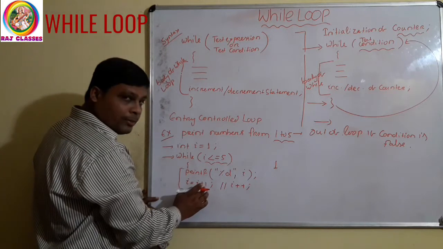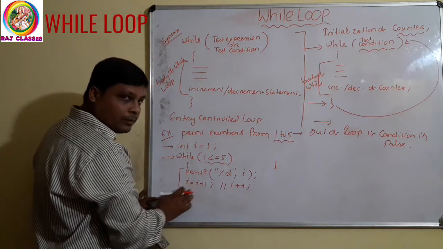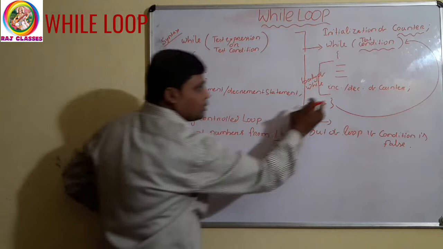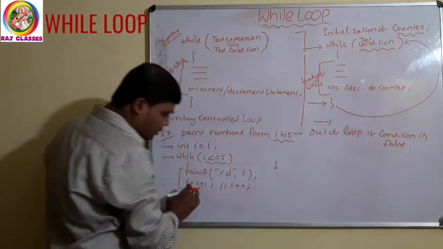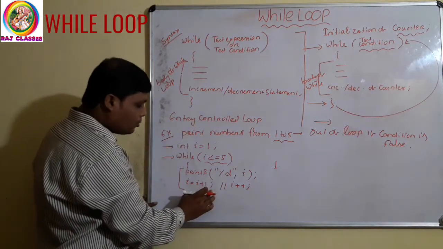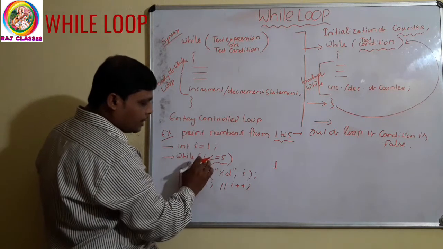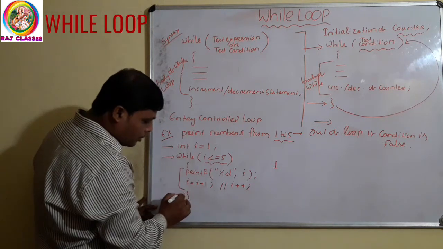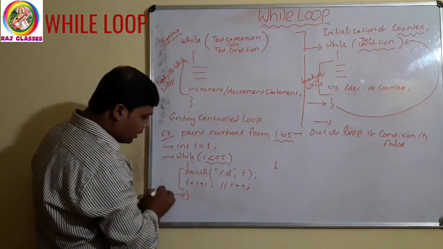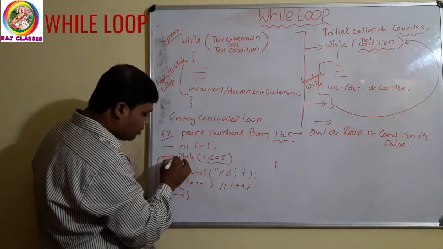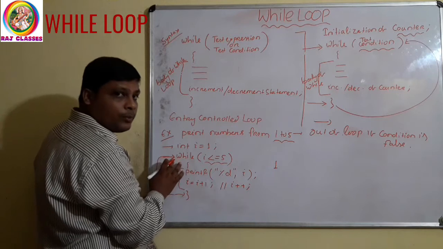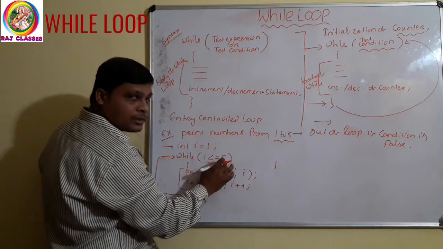Then the i value will be incremented here. This is the increment or decrement of the counter, which is done inside the body of the while loop. So the i value will be 2. This is the end of the loop. When the control reaches the end of the loop, it will automatically go to the starting of the loop. Again it will check this condition.